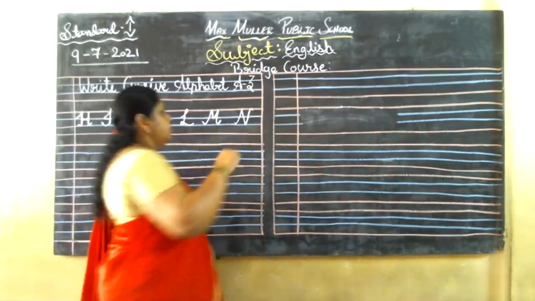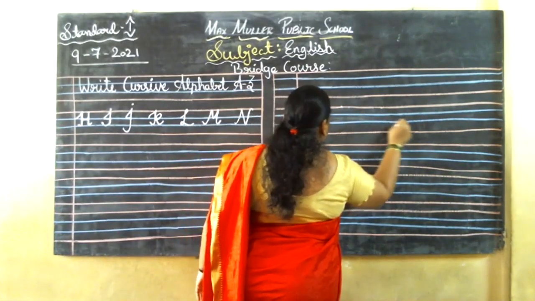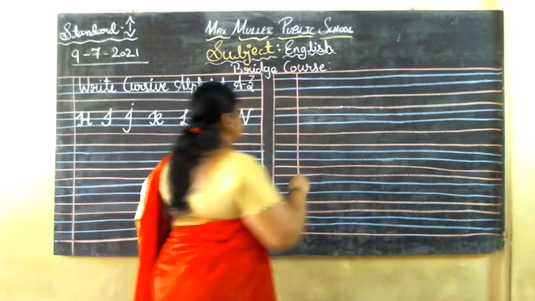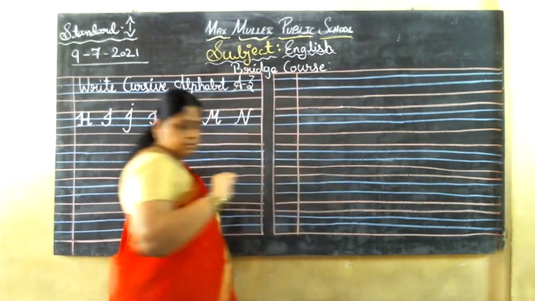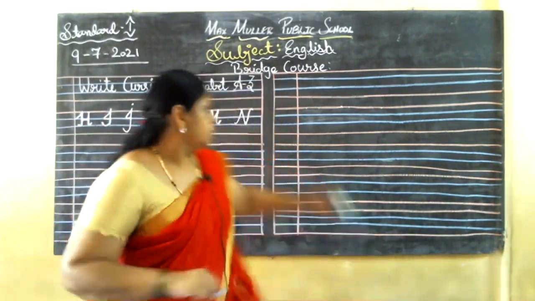So now where did I stop? I stopped at N, no? Yes, the next one I'll continue here on this side. Okay, so N again. One minute, children. I'll just join the line so that I can finish off.